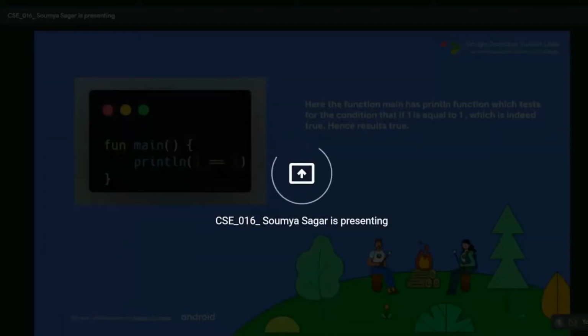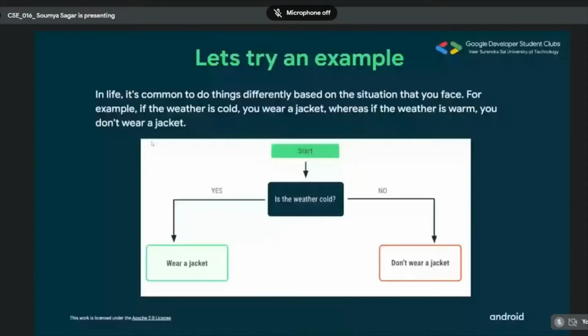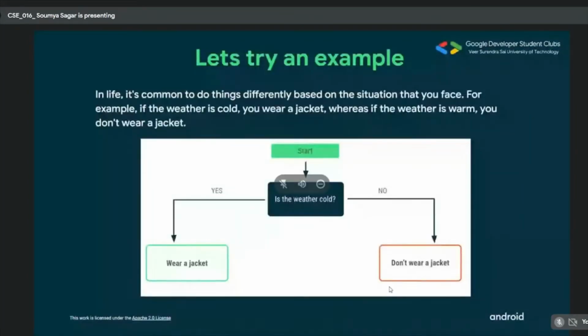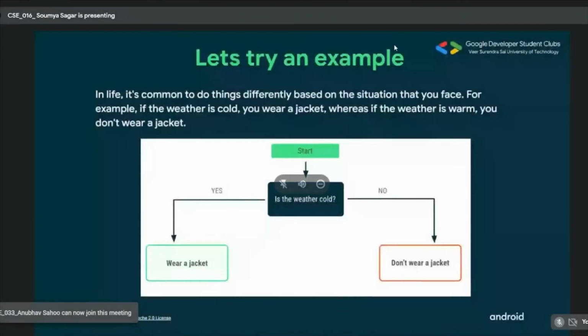Hello, is it visible? Yeah. Okay. So let me start from the conditional statement again. Like I was telling you that in day-to-day life, you are given a situation where you have to choose either yes or no. So this is what is called a condition, and according to the condition, you have to choose either one choice or the other choice. So here, as you can see, the condition is the weather cold, and there are two answers of it.